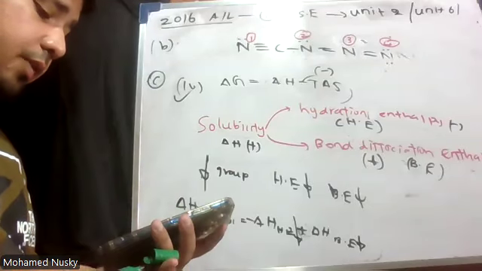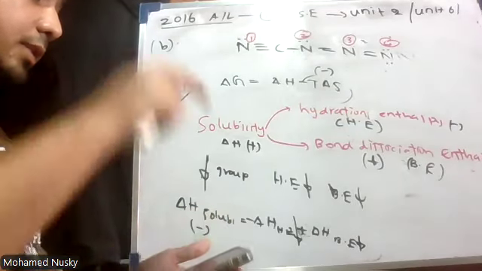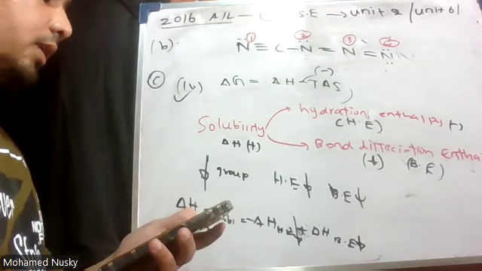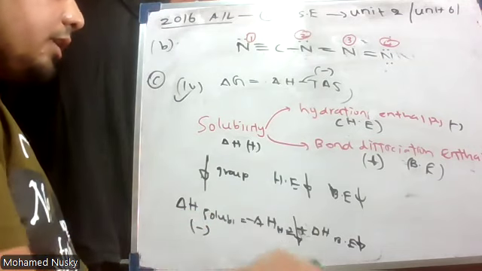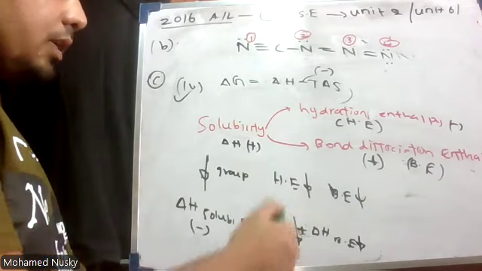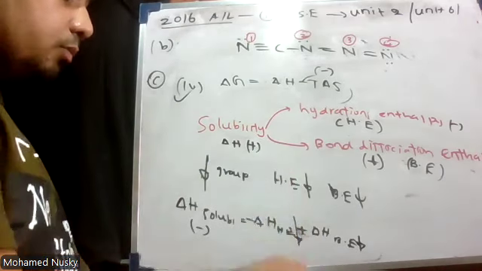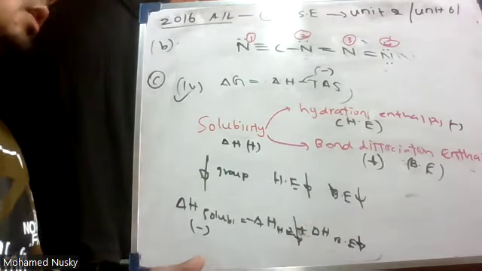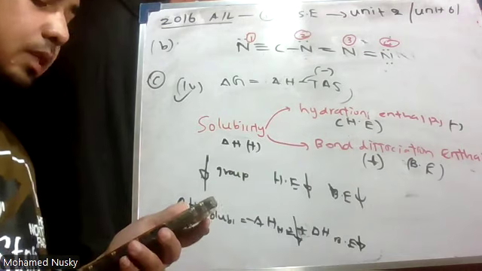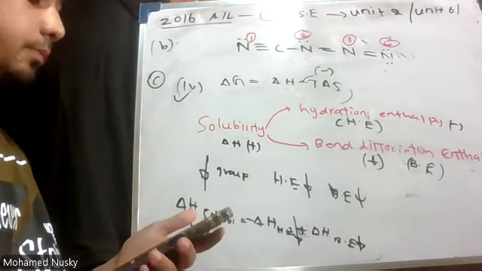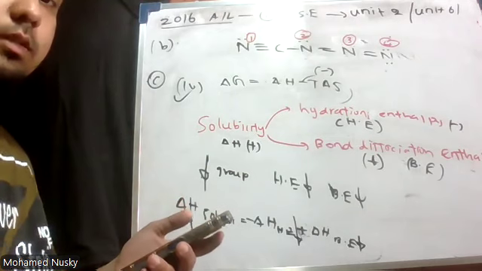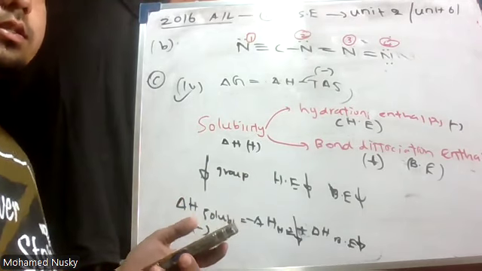Solubility of group 2 sulfates decreases down the group. Why is it decreasing? Due to decrease in the hydration enthalpy. Both will decrease. Hydration enthalpy will decrease more than the bond dissociation enthalpy. That is the reason. Therefore, it's true. That's it. 2016, structure 1 done.